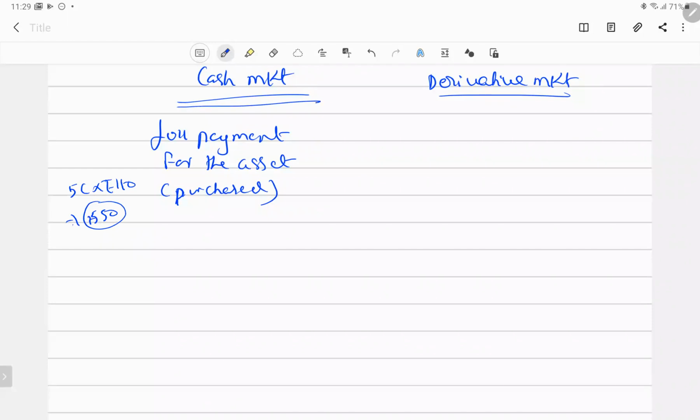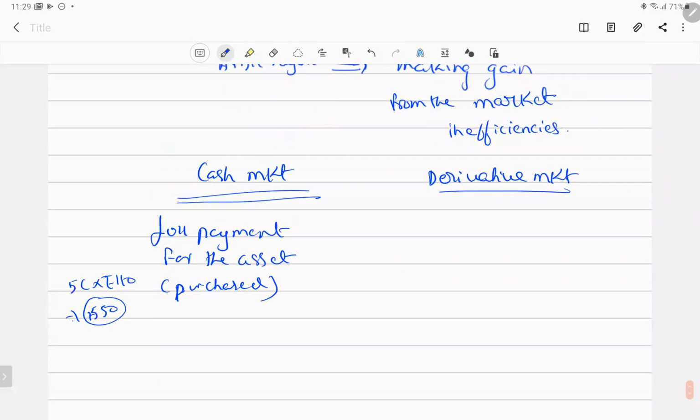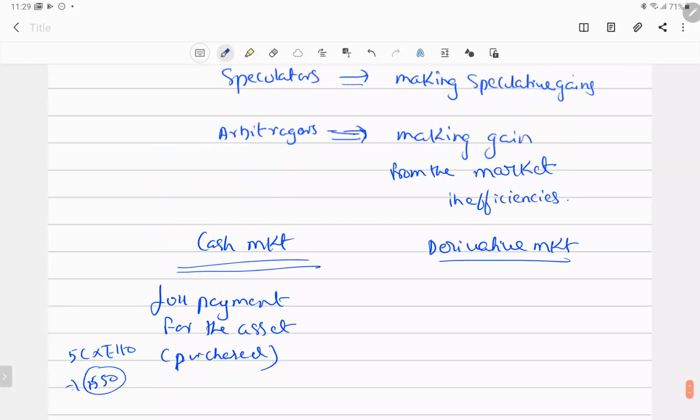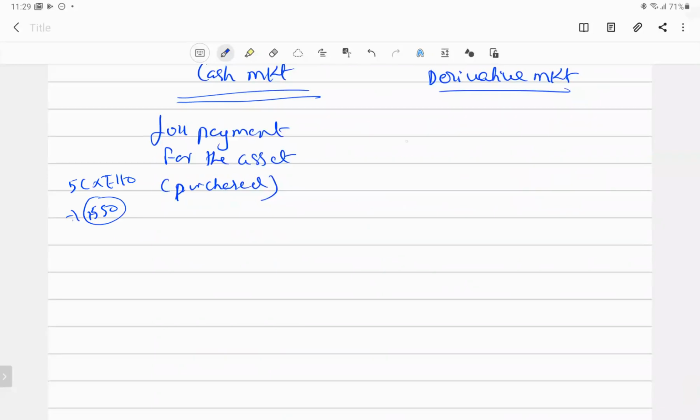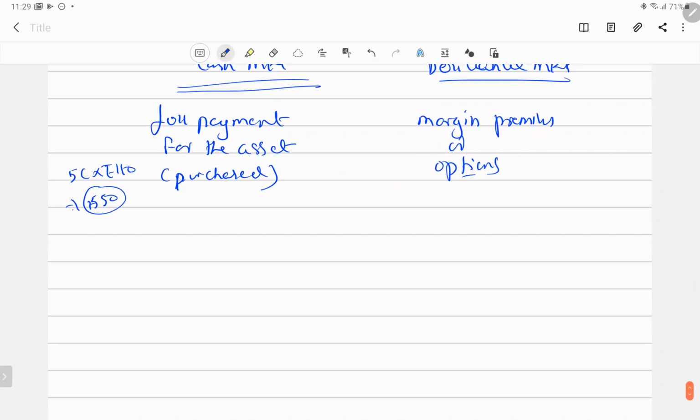The same way, when it comes to the derivative market, as I said, normally we will be dealing with the OTC market or the exchange traded market. Suppose you are dealing with the exchange traded market, there is no need to pay the full cash. You could give the margin money, or if you are going to deal in the options market, you have to pay the option premium. So there is no need to pay the full payment of the asset. If the price of your SBI is favorable to you, then you go and execute the particular trade.